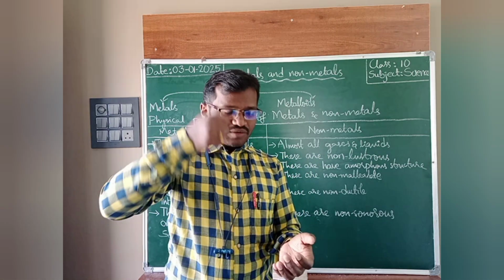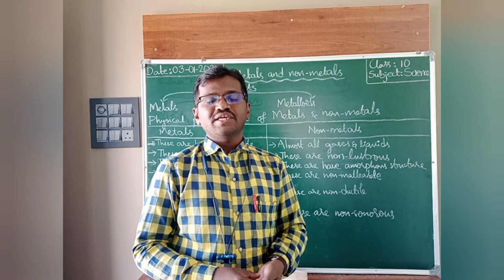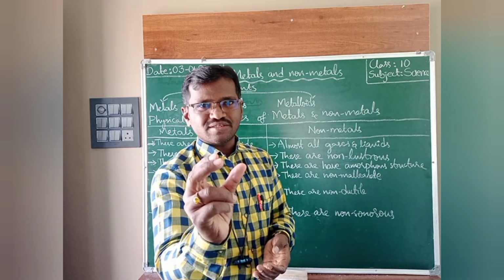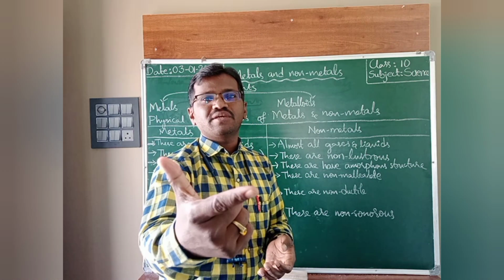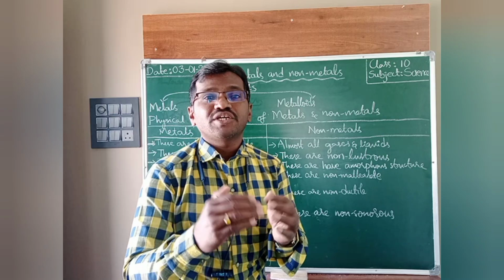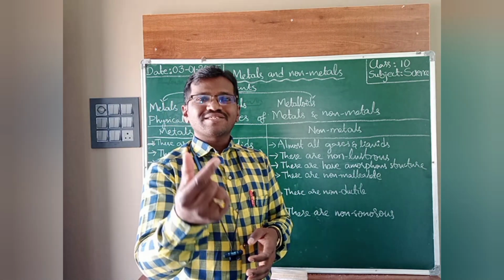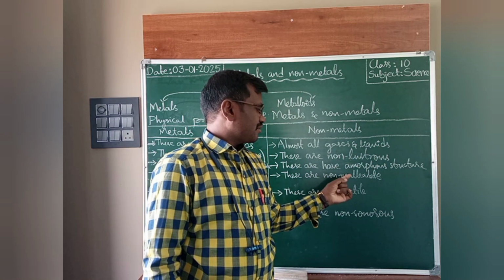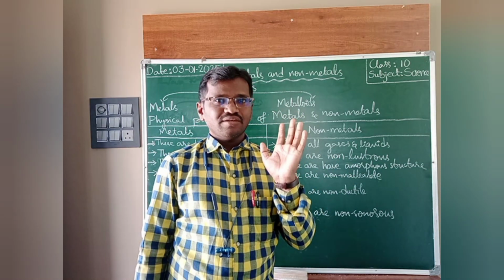Brittle means that when beaten with a hammer they convert into pieces. Even a large-sized non-metal, when beaten with a hammer, converts into small particles. That's why non-metals are non-malleable as well as brittle in property.